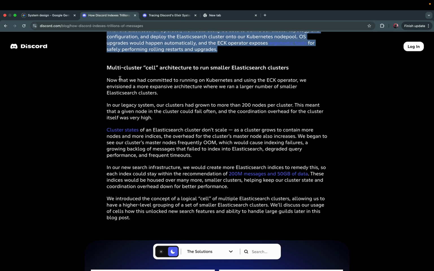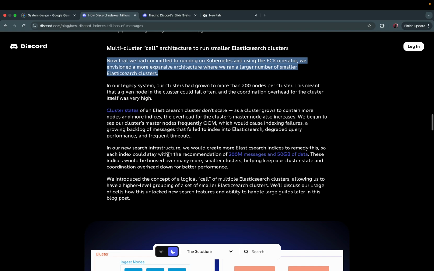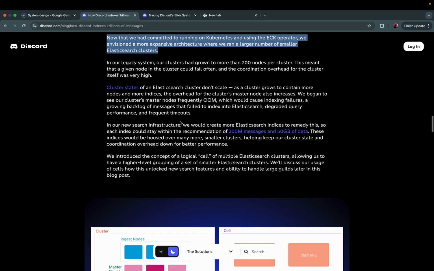Multi-cluster cell architecture to run smaller Elasticsearch clusters. Now that we had committed to running on Kubernetes and using the ECK operator, we envisioned a more expansive architecture where we ran a large number of smaller Elasticsearch clusters. In our legacy system, our clusters had grown to more than 200 nodes per cluster. This meant that a given node in the cluster could fail often, and the coordination overhead for the cluster itself was very high. Cluster state of an Elasticsearch cluster doesn't scale.